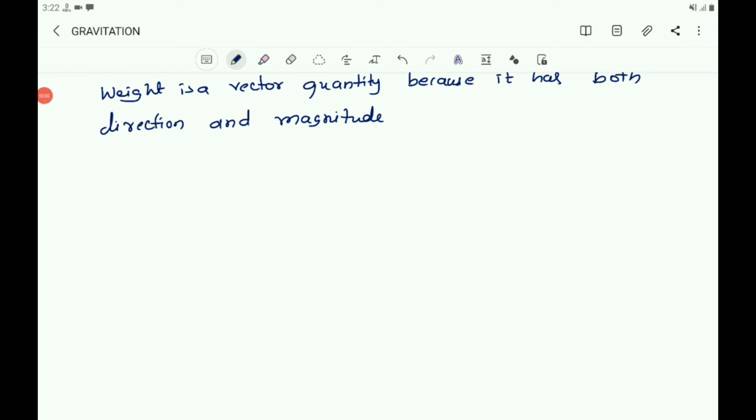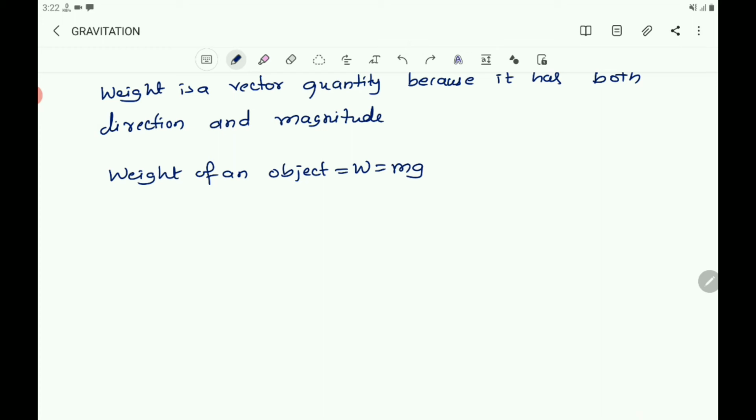So weight of an object, W, is equal to m into g, and here you write the value of g in terms of M and R of the earth and m of the object.